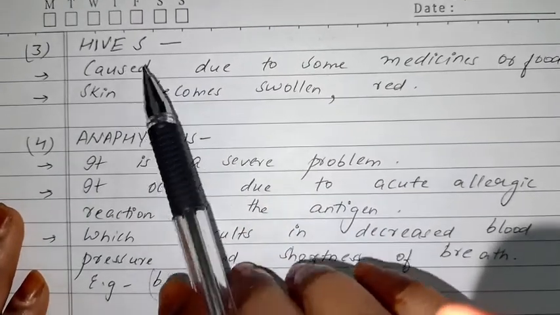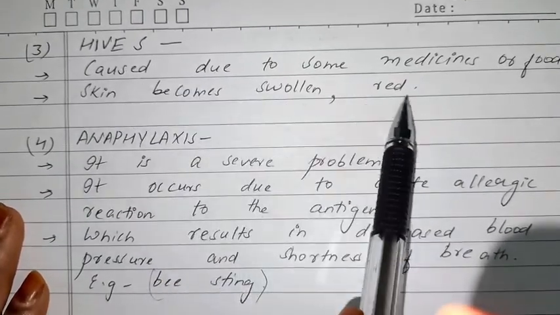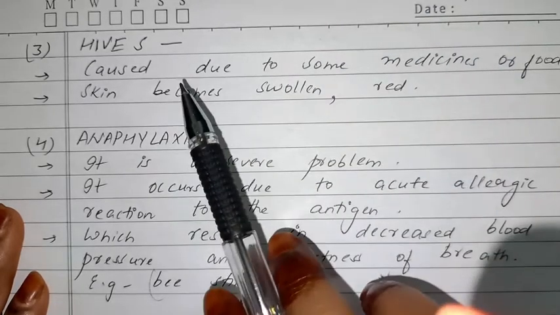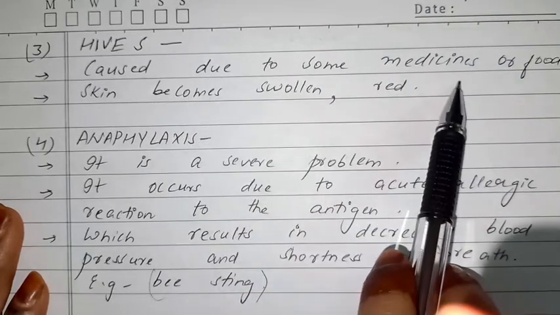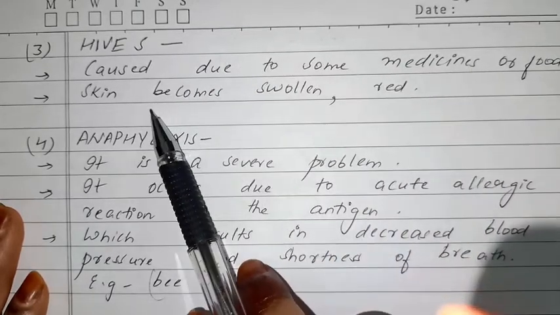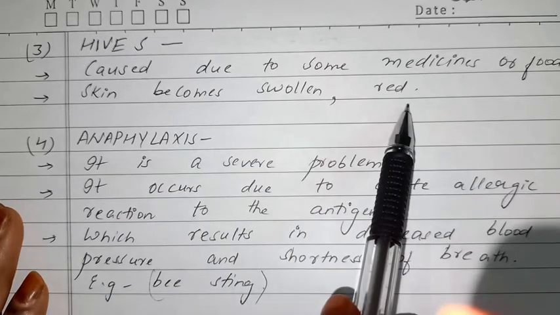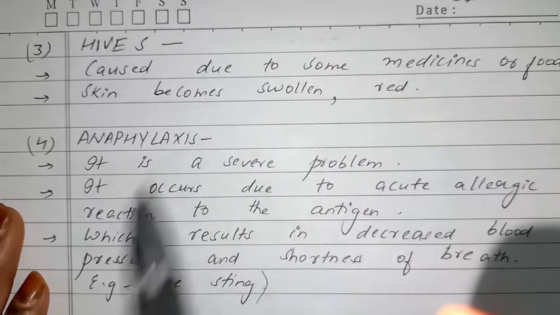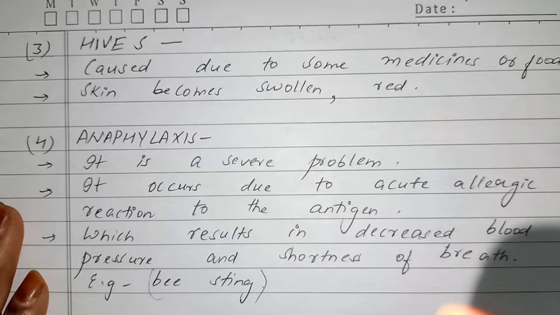What are hives? They are caused due to some medicines or food. Hives are basically a reaction to certain medications or food. Symptoms. What is the symptom? The skin becomes swollen and red. You can see in the image, the skin looks swollen and red. It is an example of hives.